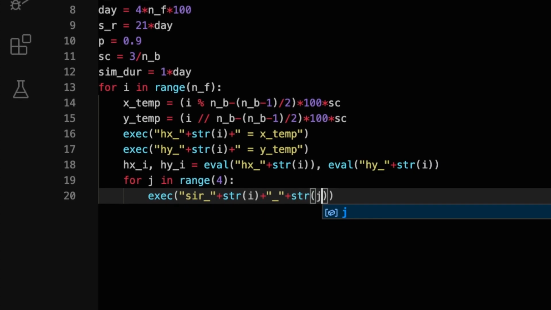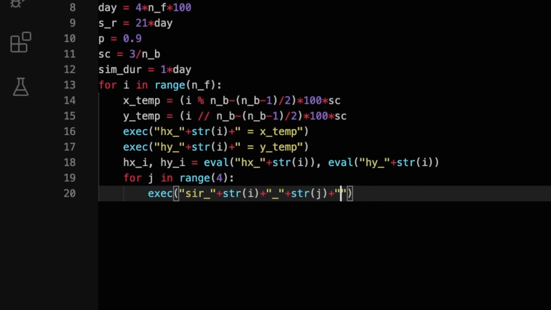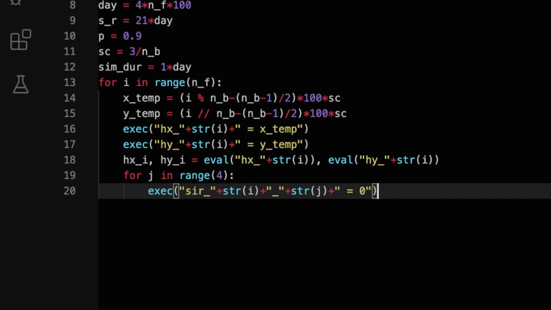Now we must create a for loop from 0 to n_f to create a home coordinate for each family.